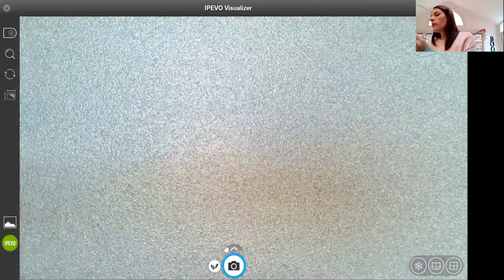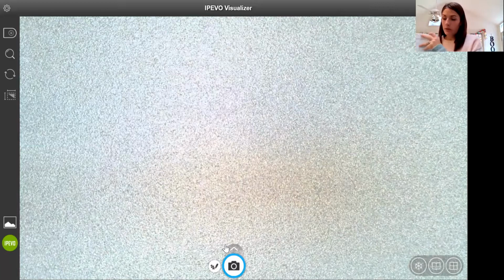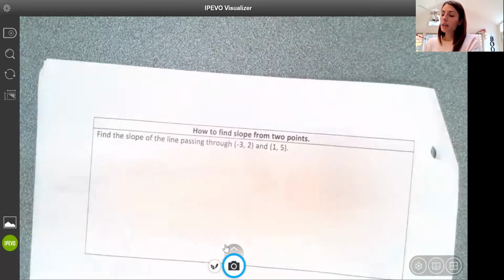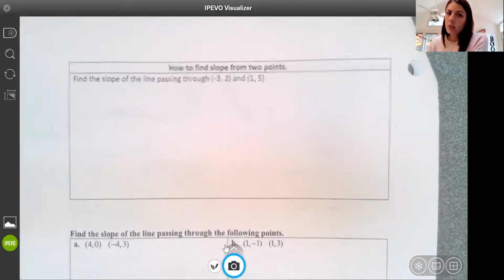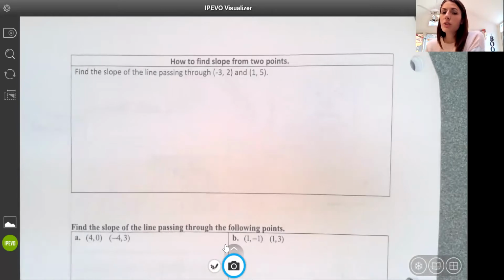So that's finding slope from a graph. Okay, that's not too bad. The other thing we need to be able to do is to find slope given 2 points.